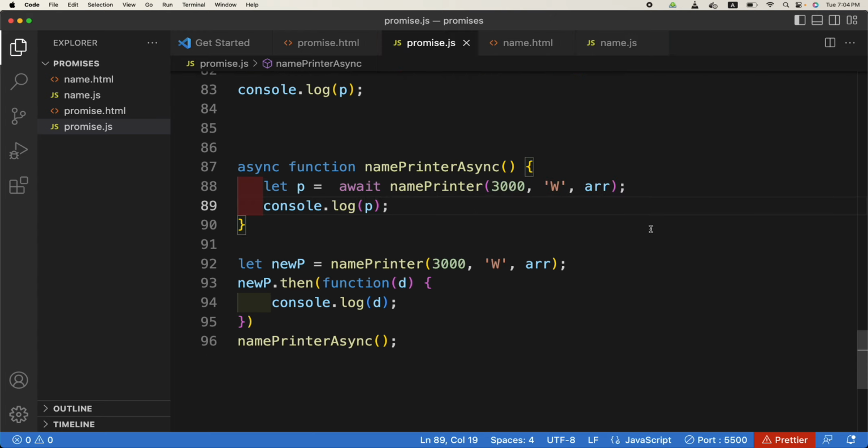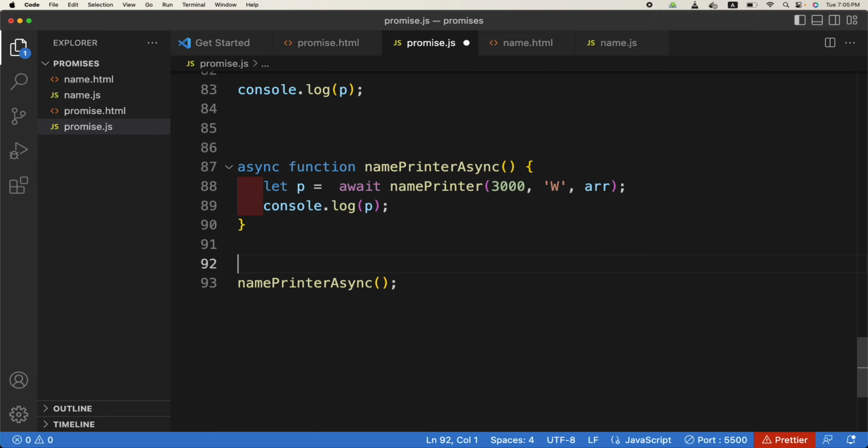Both of them are the same code. The output is W here also and here also, but this one is far easier than that code. So this is another improvement for functions using promises. We can use dot then also, but if you think this is cumbersome, you can use async await. Async is used before the function name, and inside where the promise is used you have to use the await keyword, and the value is the one you would pass to the dot then callback function. Is this clear?